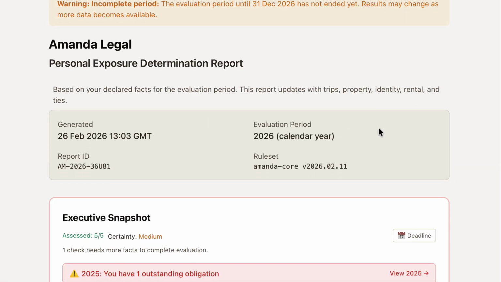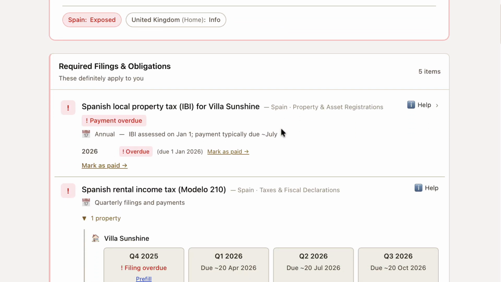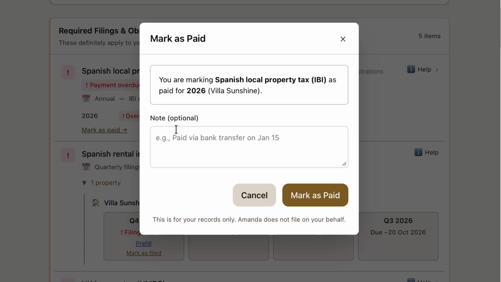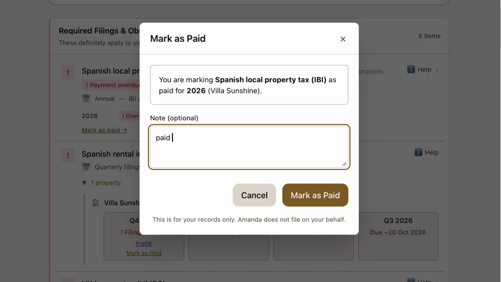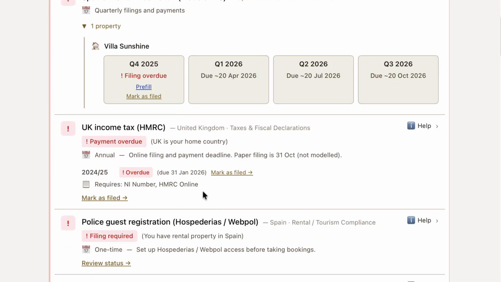Mark's profile has now changed significantly. He has 4 immediate obligations, 3 upcoming obligations this year, 1 monitored item, 4 pending registrations, and 1 assessment currently blocked due to missing information. Most importantly, his highest impact obligation is no longer in the UK. It is now in Spain.